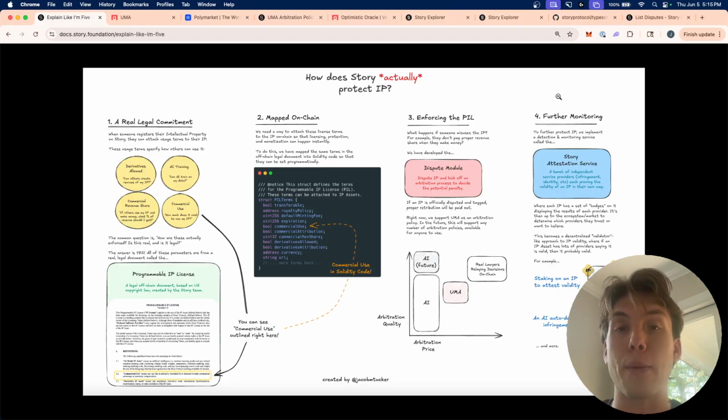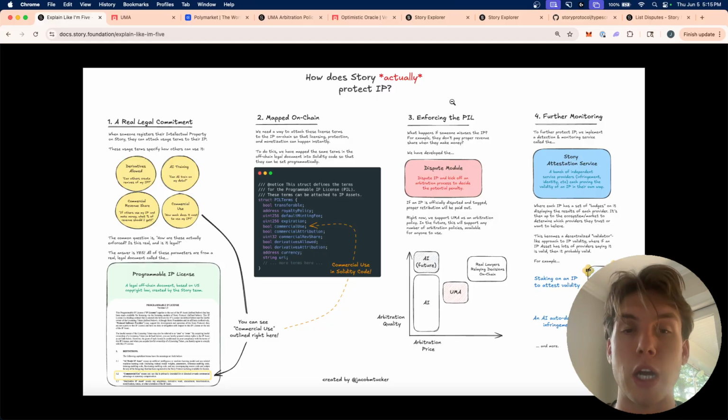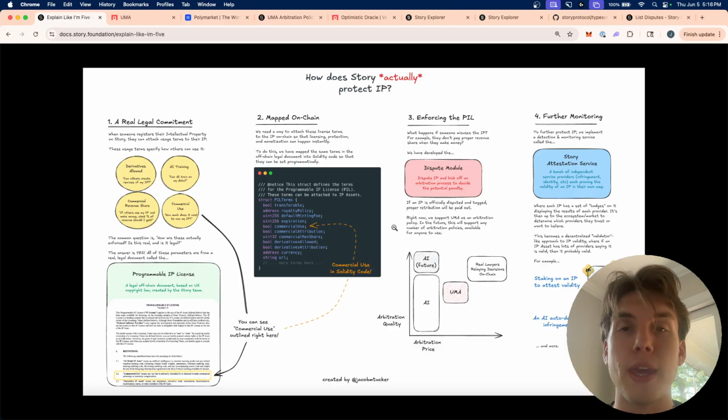So for example, if I were to register Pikachu, Story doesn't block that, right? I can register Pikachu as an IP, but the Story Attestation Service would flag that as actually an improper registration because it is infringing on Pokemon's copyright. But then step 3 is the dispute module, and this is actually enforcing and taking down and properly paying affected IP assets that are used improperly. And so this isn't just flagging or sort of like putting a badge on IP. This is actually taking down an IP, and again making sure royalties are paid out. And so this dispute module, this step 3, is what we're going to talk about today.